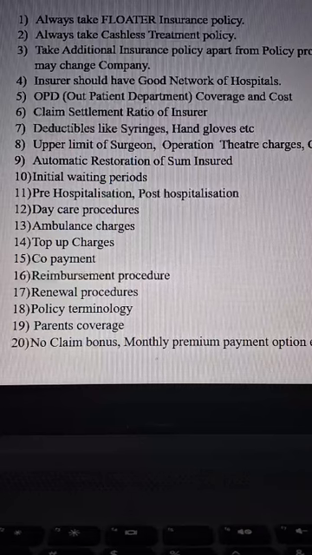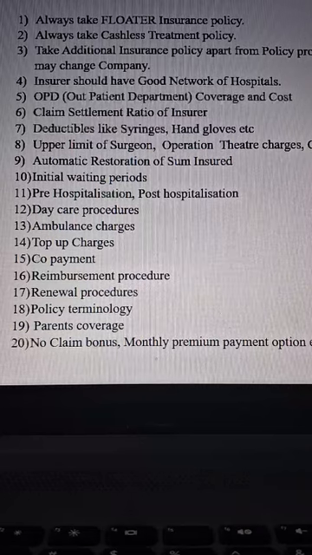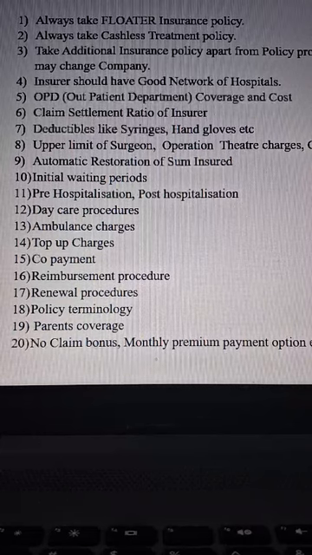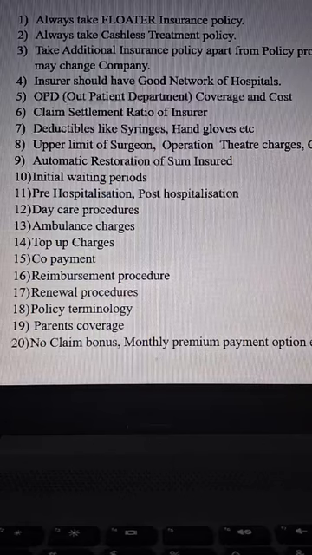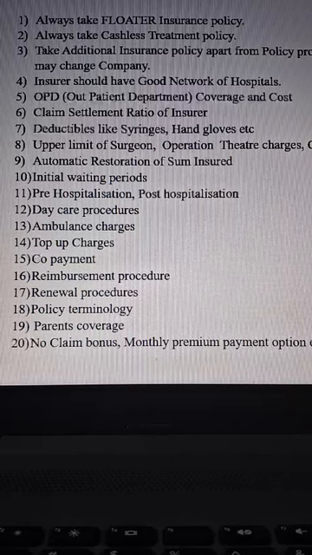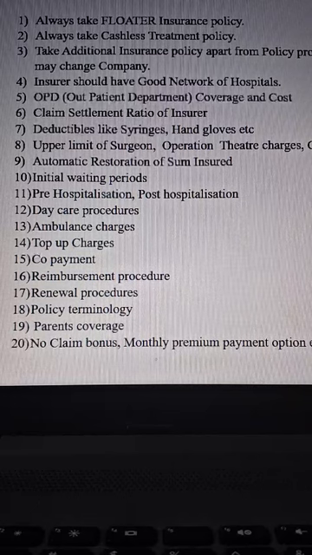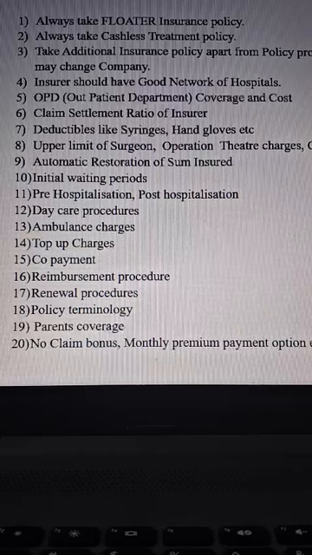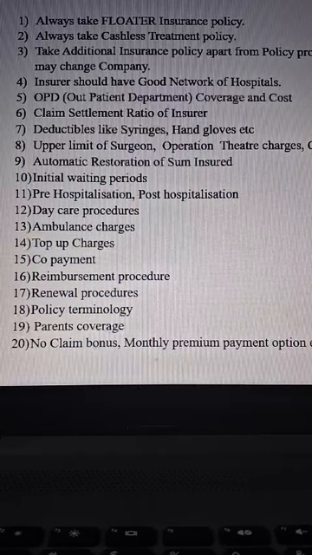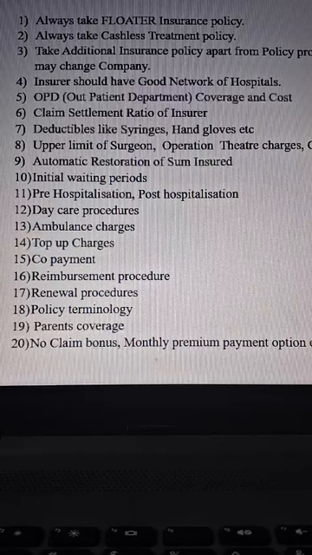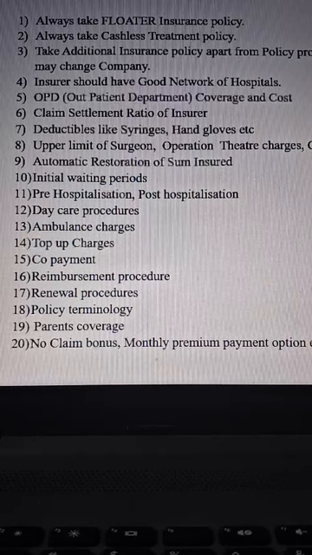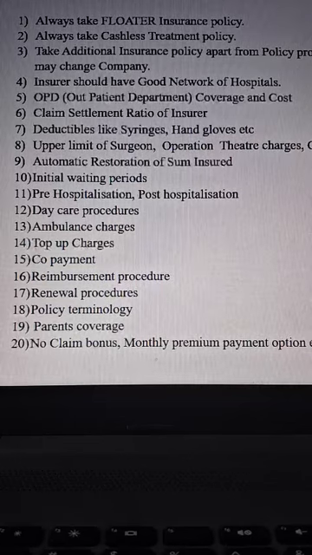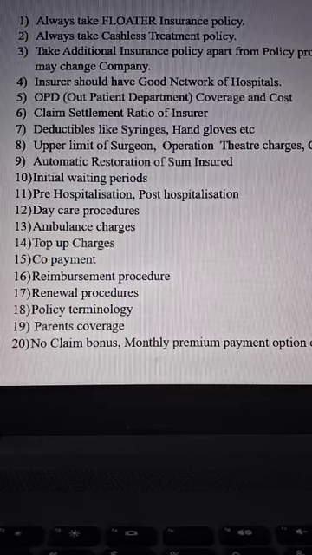And in case of critical illness, suppose a sudden heart stroke, there may be a 3 month wait after taking the policy, etc., which you have to consider. Suppose today a person takes the policy and next week submits a claim. They may not accept, or may accept, based on the terms and conditions. So please see all the terms and conditions, like critical illness and ambulance charges, pre-hospitalization, post-hospitalization. In case of certain diseases like heart operations, etc., after discharge from the hospital also, for 2 months or 1 month, a person has to take the medicines.